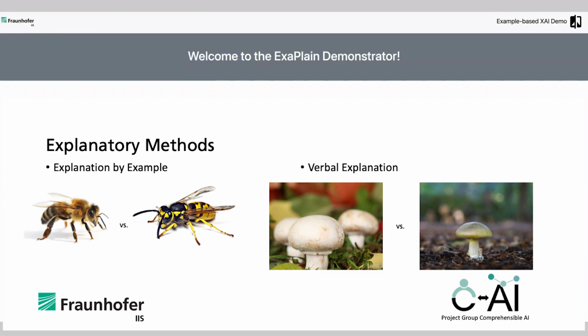Choosing explanation by example depicts pictures similar to the input image so that their characteristics can be compared. Cognitive science research shows that explanations by example are highly effective for humans to grasp complex concepts. Secondly, the verbal explanation highlights those features of the image that played an important role in its classification.